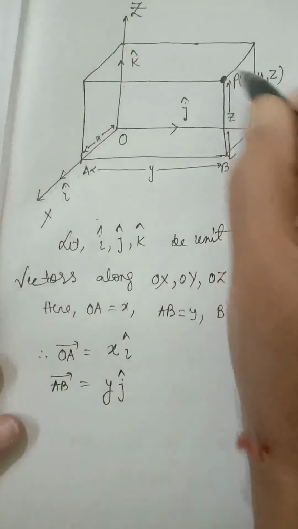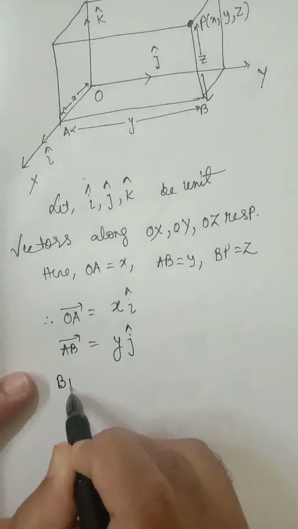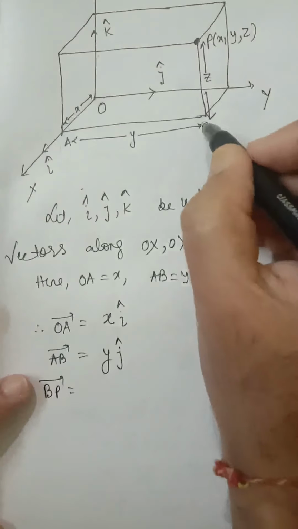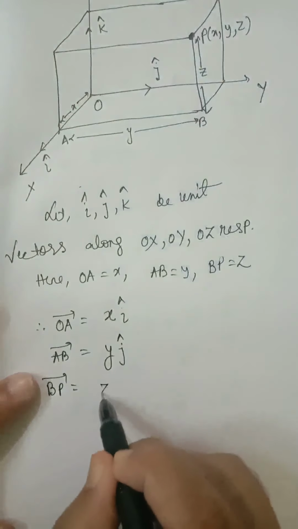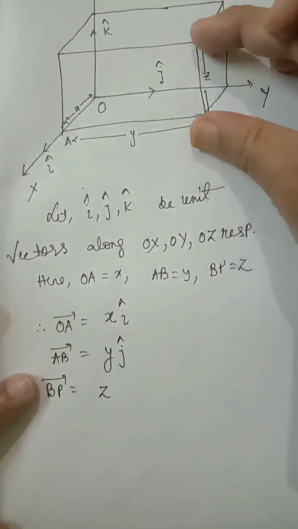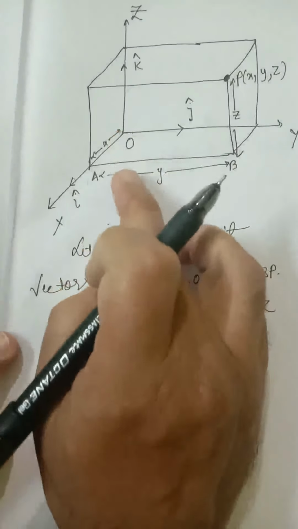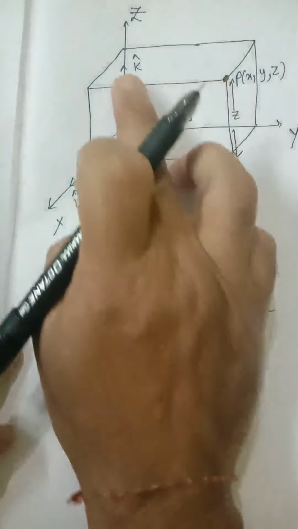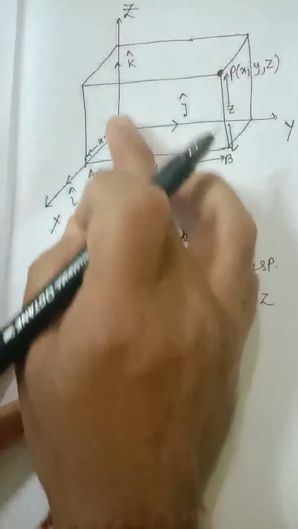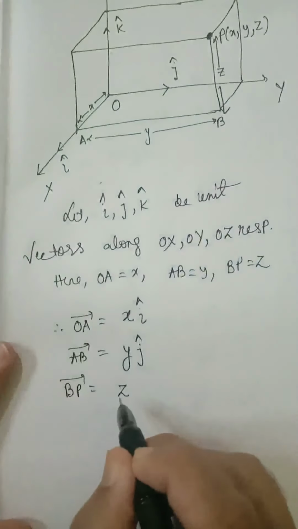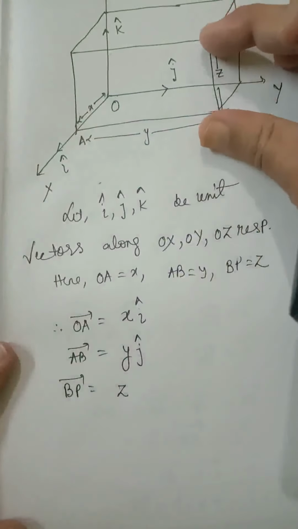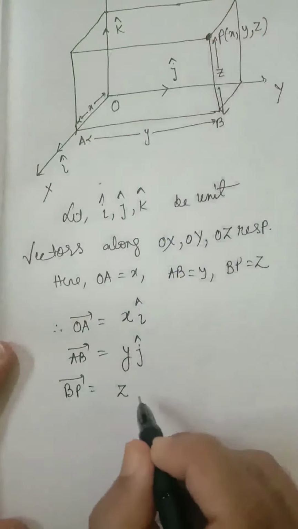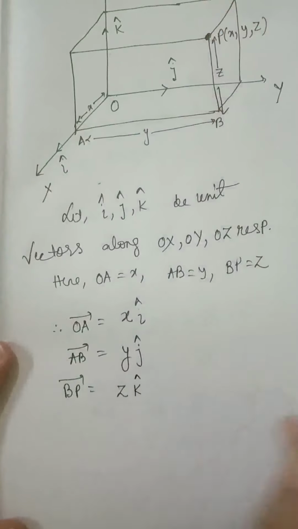Similarly, BP vector is equal to, length of BP is z, and direction is the same as that of K cap, because these two have the same direction. K cap is a unit vector, it shows only direction, so BP vector equals its magnitude into its direction, z K cap.